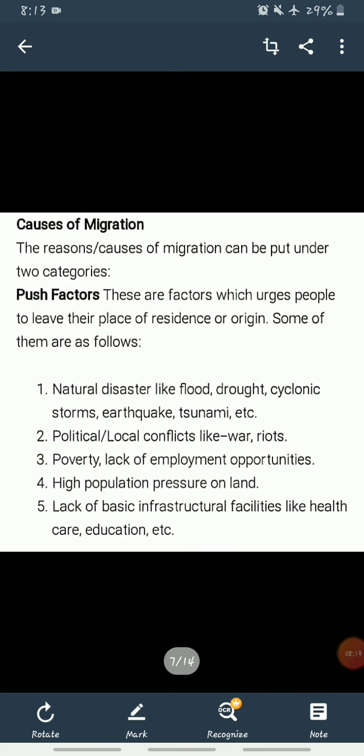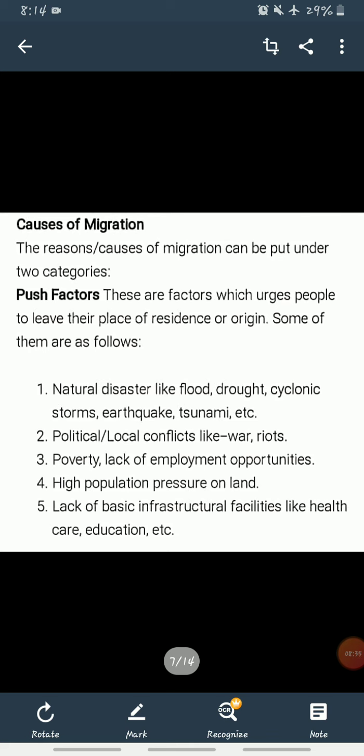So the next topic is causes of migration. What are the causes of this migration? Why do people move from one place to another? It has two factors and we can divide them into two categories: push factors and pull factors. These are factors which urge people to leave their place of residence or origin. Some of them are as follows.